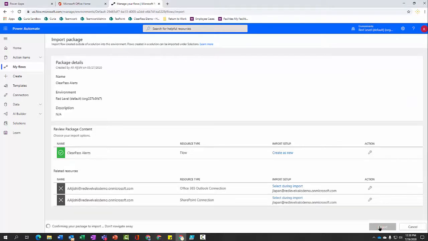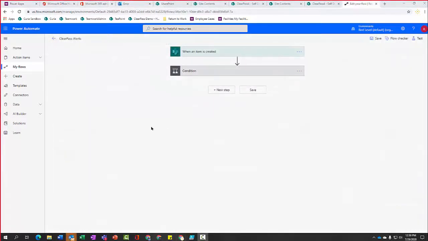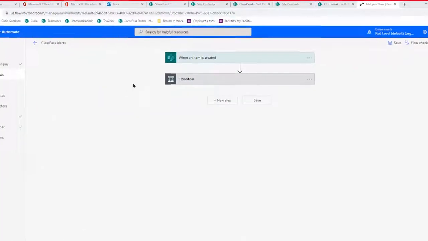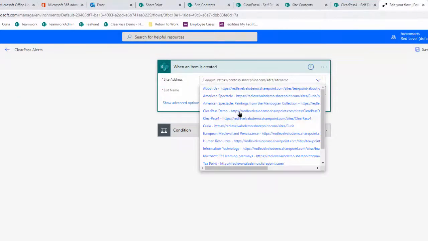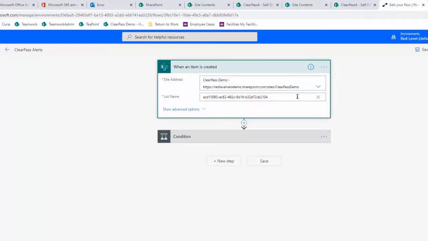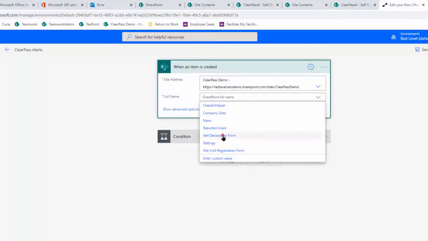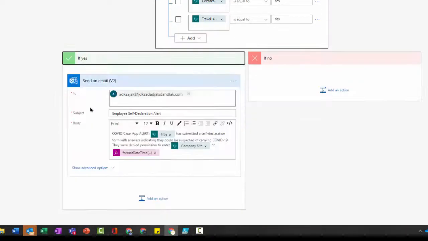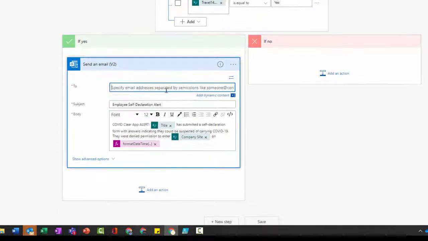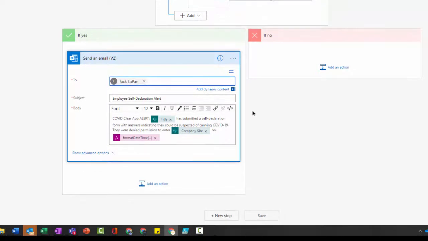and select Import. Next, for the alert flow, select when an item is created, select your site, and the self-declaration form list. Under Condition, select Yes, and put in the email address of the individual that should get the alerts when somebody answers yes to any one of those questions, and then hit Save.